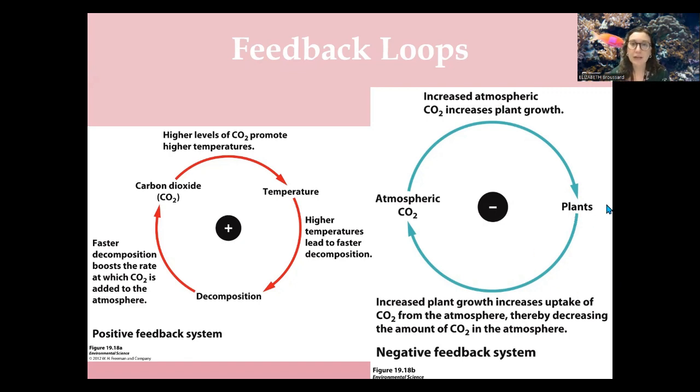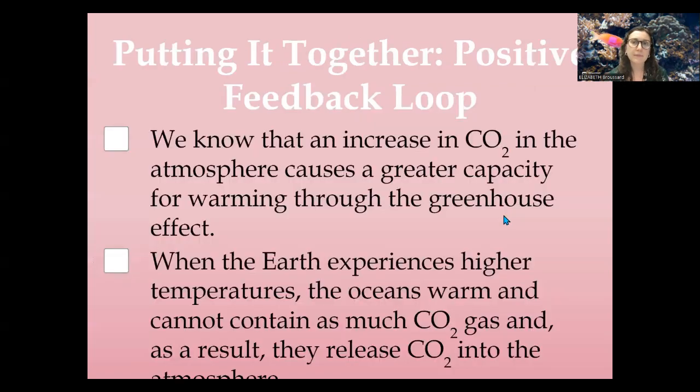Thermostats are another example of negative feedback loops. It gets really hot in here. Hot air is the stimulus. The AC kicks on. The AC then goes through a series of cooling processes that brings that temperature back down. It's a regulatory system in negative feedback loops. So again, positive feedback loops, think intensifying. Negative feedback loops, think bringing things into balance and regulating. So, putting it together, positive feedback loops.